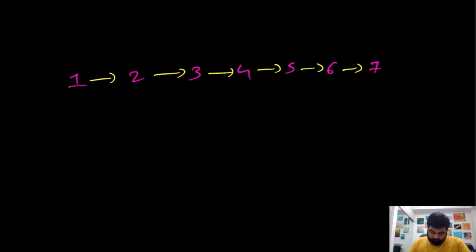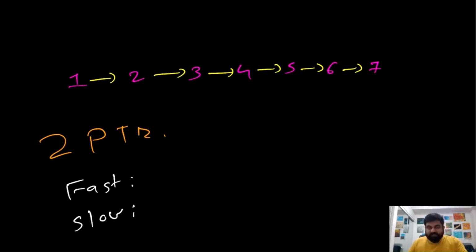And the answer is no. A better approach is something which is much more beautiful and very intuitive solution, which is the two pointer solution. We are going to have two pointers. One pointer is called fast and the second pointer is going to be slow. Initially for the fast and slow pointers, we are going to start at the initial position, and both of them